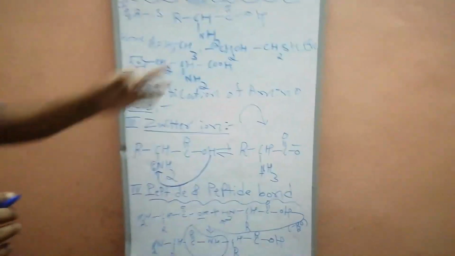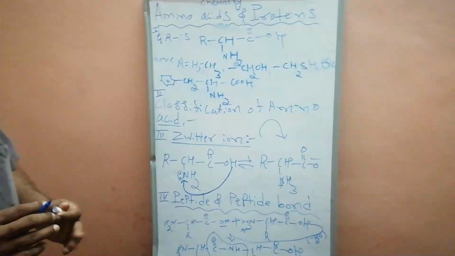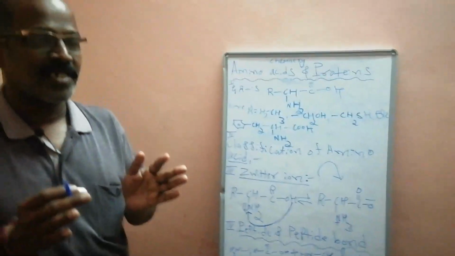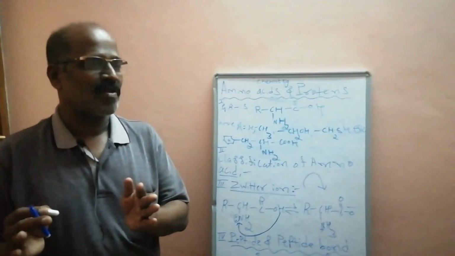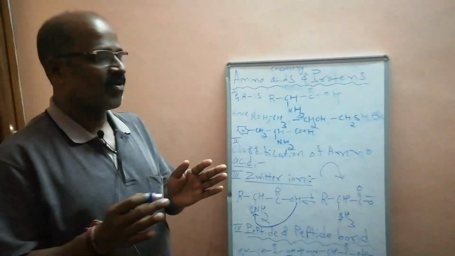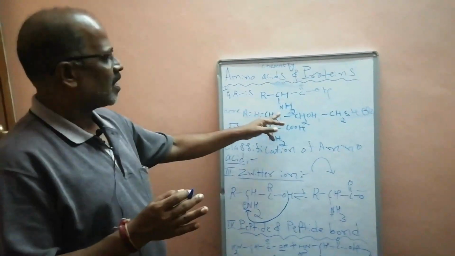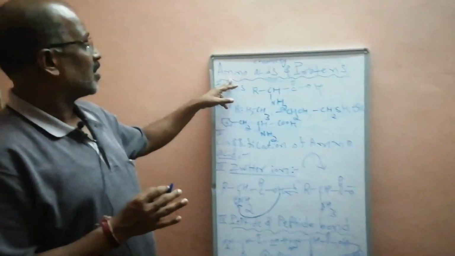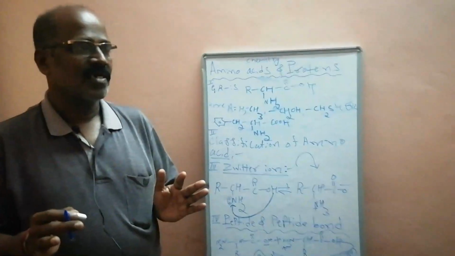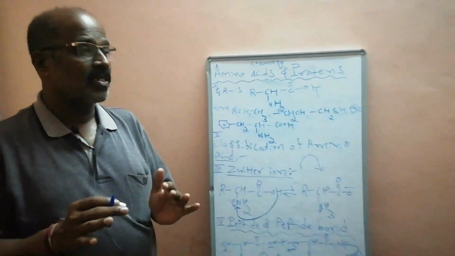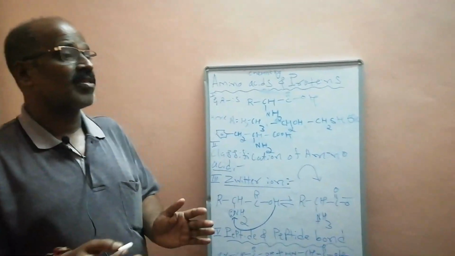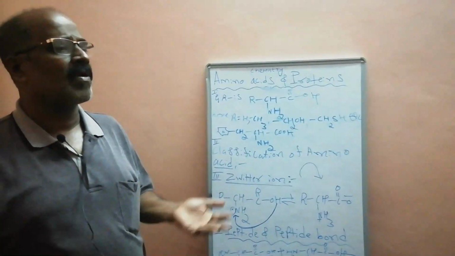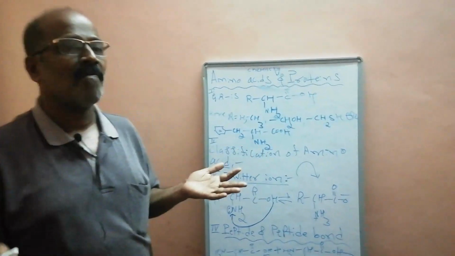Next topic is protein. Proteins are built from amino acids. The amino acid is a monomer, but protein is a polymer. You have to think: what is an amino acid? These amino acids contain one amino and one carboxylic group. But these amino acids are the building blocks of protein. It means the formation of protein depends on a minimum of 20 amino acids. That protein has a number of peptide bonds.